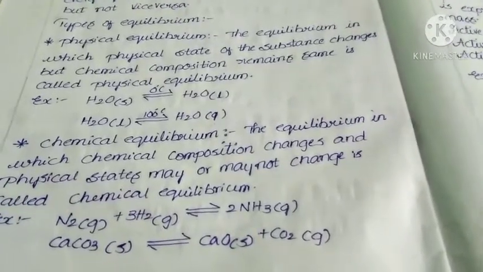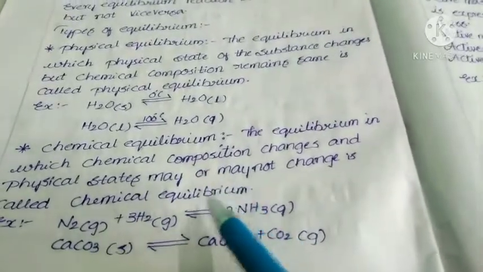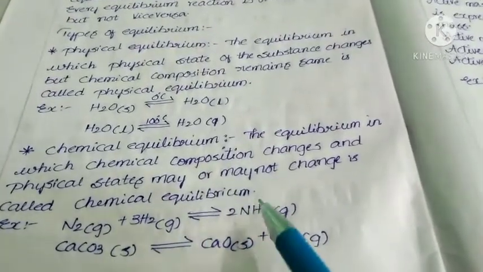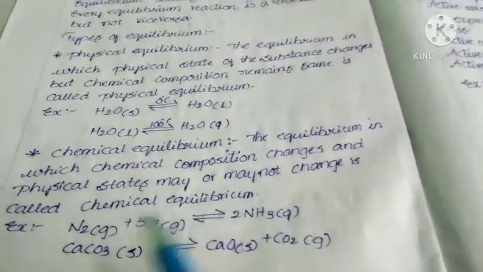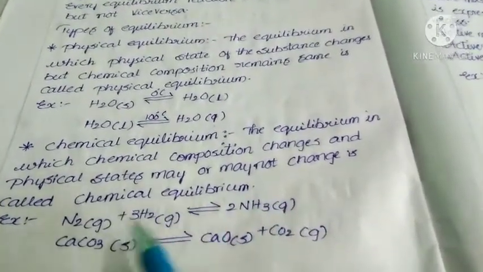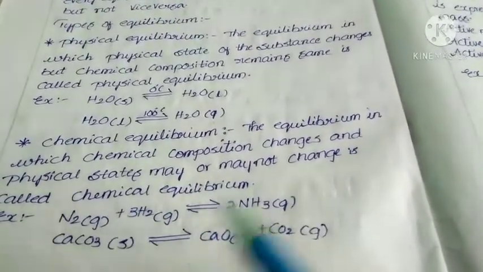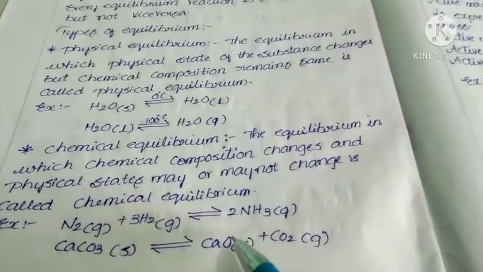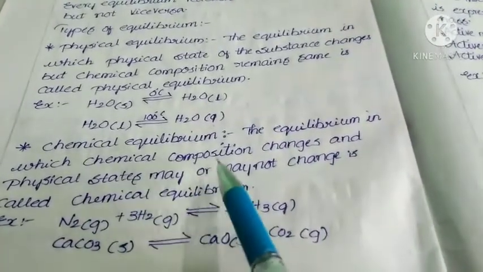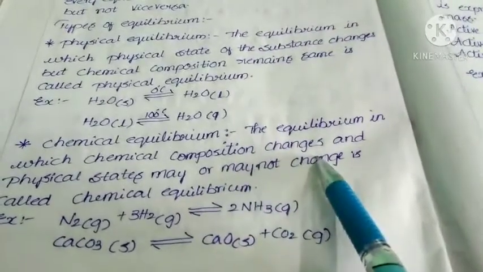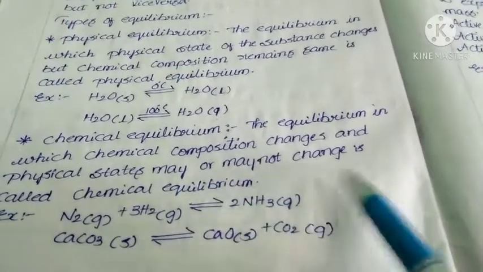Here the chemical composition must be changed, which means the chemical formula must be changed, but physical states may or may not change. That is called chemical equilibrium.